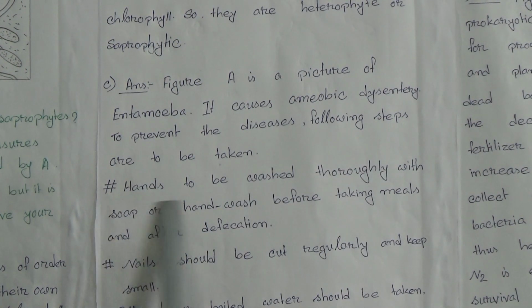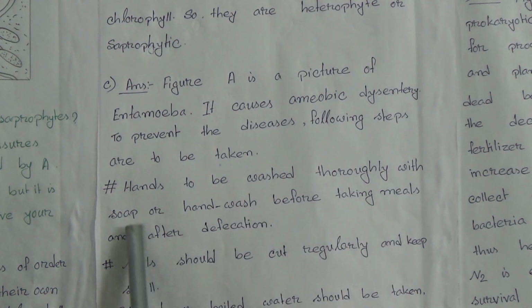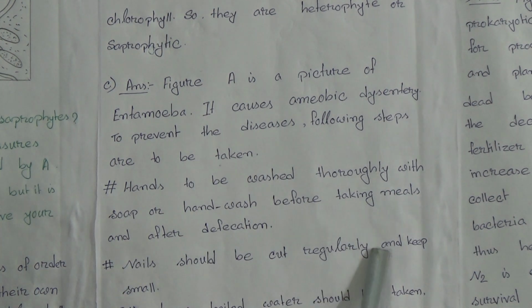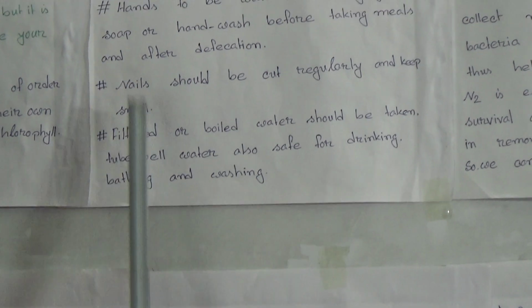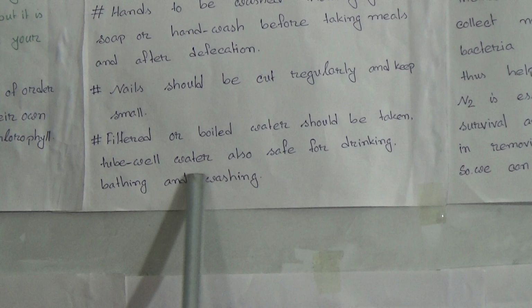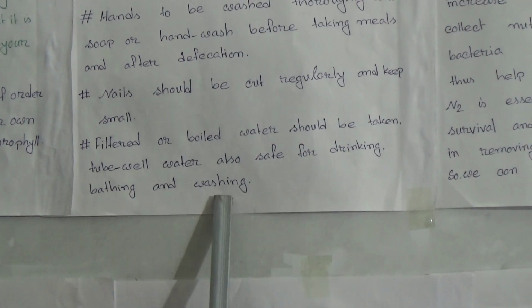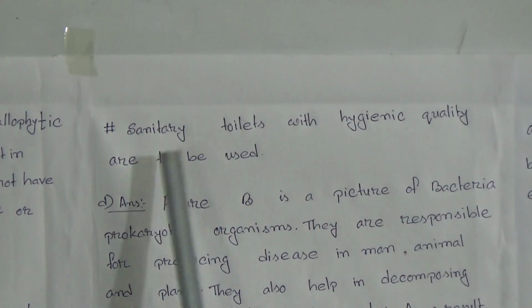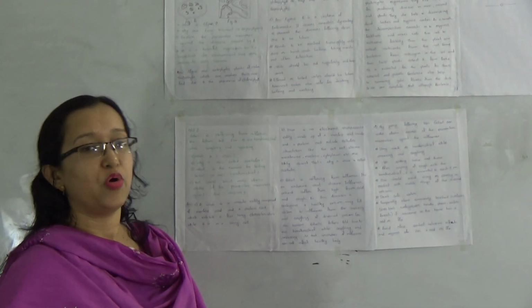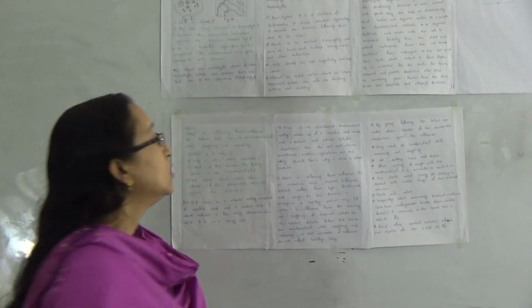Number 1. Hands should be washed thoroughly with soap or hand wash before taking meals and after defecation. Number 2. Nails should be cut regularly and kept small. Number 3. Filtered or boiled water should be taken. Tube well water is also safe for drinking, bathing and washing. Number 4. Sanitary toilets with hygienic quality are to be used. You can write more points from your book.